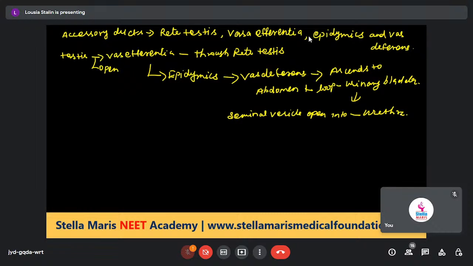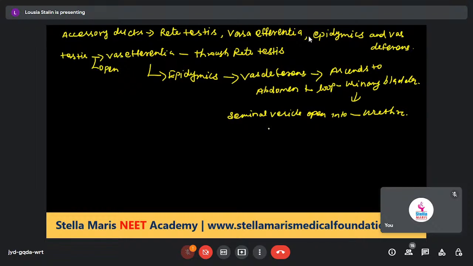Next, the ducts. What is the role of the ducts? The ducts store and transport the sperms from the testis to the outside through the urethra.